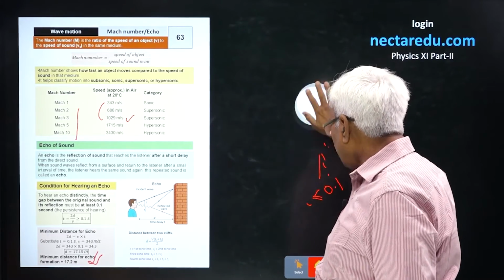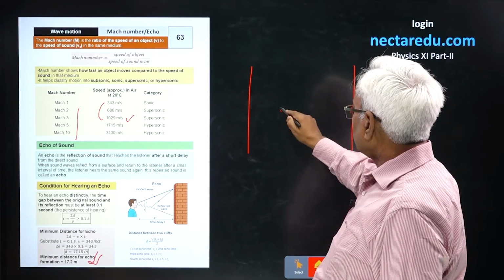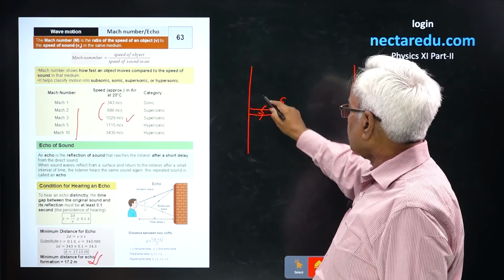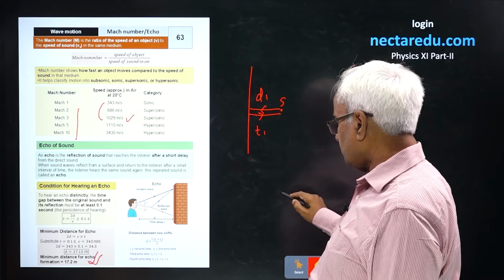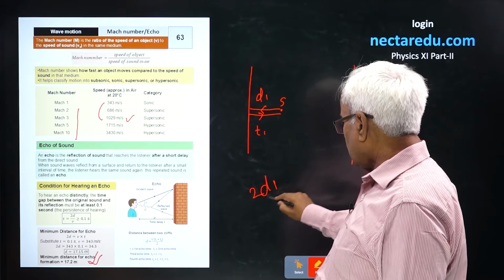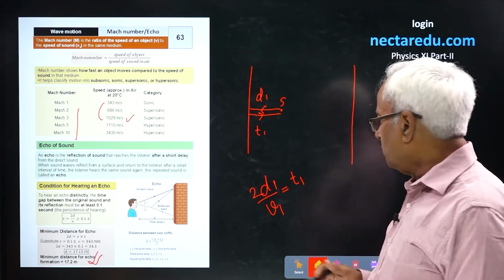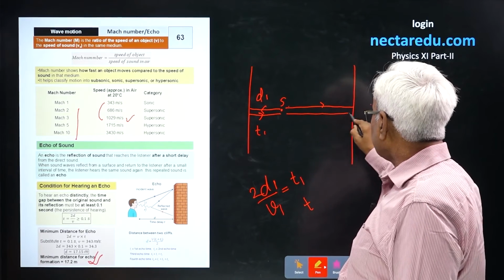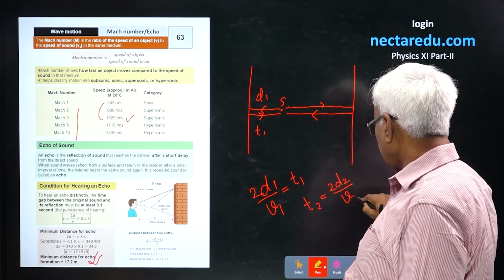Similarly, suppose you are standing unsymmetrically between two parallel cliffs. Unsymmetrically means not exactly in between. You are here. So when you speak, the waves will go and return. Suppose this is distance d1 and sound has returned after t1, then it's going to be 2d1 upon v1. This is the time after which you will hear the first echo. Similarly, the second echo will return from the second reflector, and the time taken is going to be 2d2 upon v2.